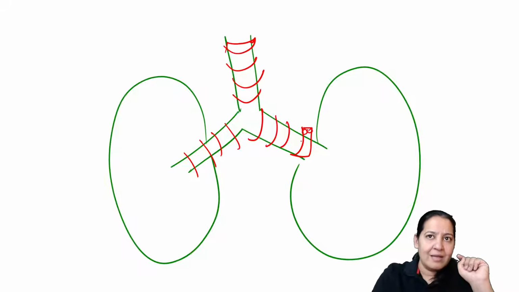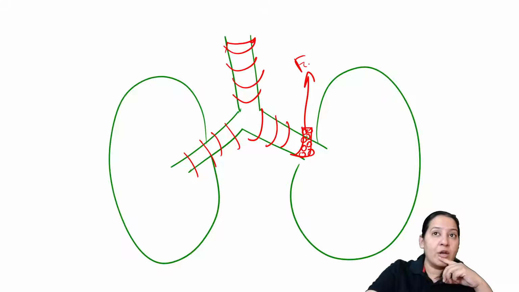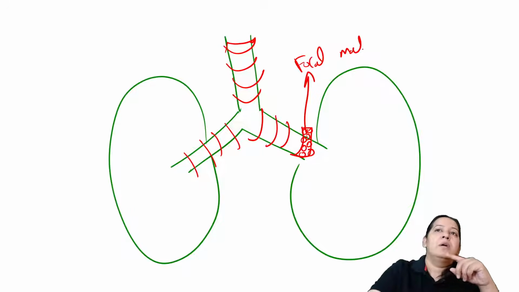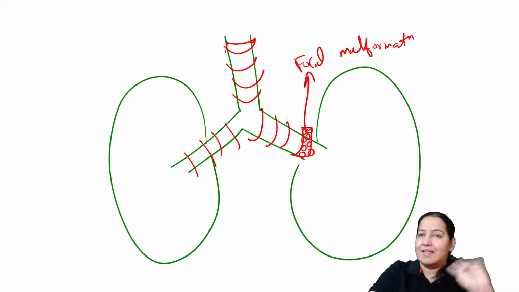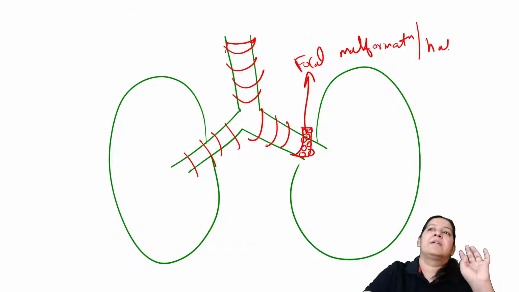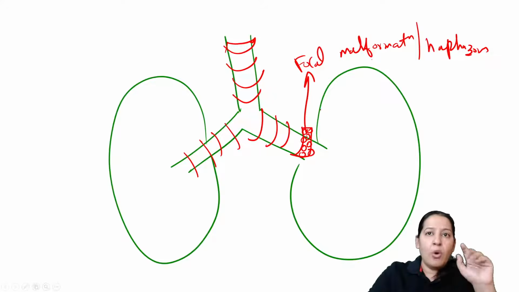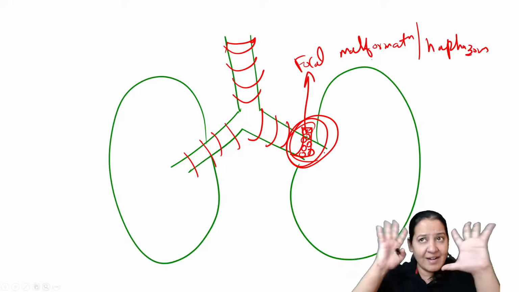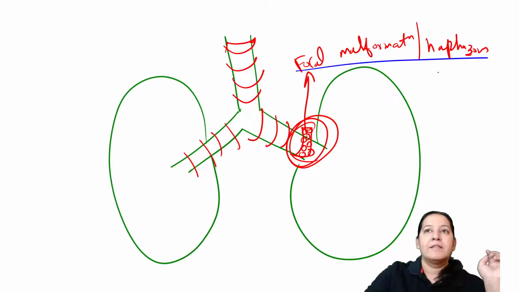Sometimes the cells of the cartilage undergo focal malformation. Because of this, they are not neoplastic. They are not getting converted into cancer. They are neither dysplastic nor anaplastic. They are only arranged haphazardly, and that is the focal malformation. So it will form a haphazardly arranged mass there. This mass is known as hamartoma.